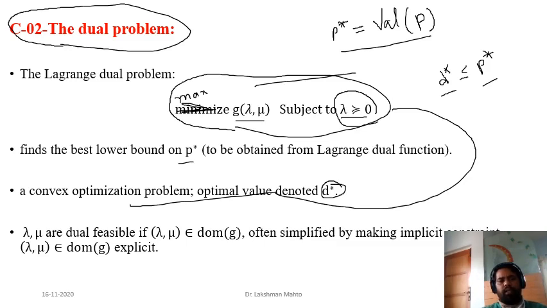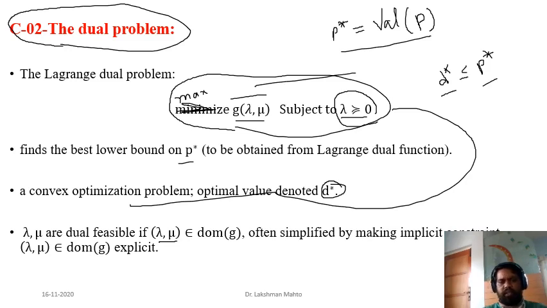Okay, and here lambda and mu, we are calling these dual variables, and we will say that these are dual feasible. Because x is a primal variable, there we introduce primal feasibility, or simply we call it feasibility. But lambda and mu are dual variables, so we call them dual feasible if lambda and mu are in the domain of our dual function g. They must be in the domain. Otherwise, if it is outside the domain of g, there is no meaning in talking about feasibility. And often this is simplified by making the implicit constraint explicit.